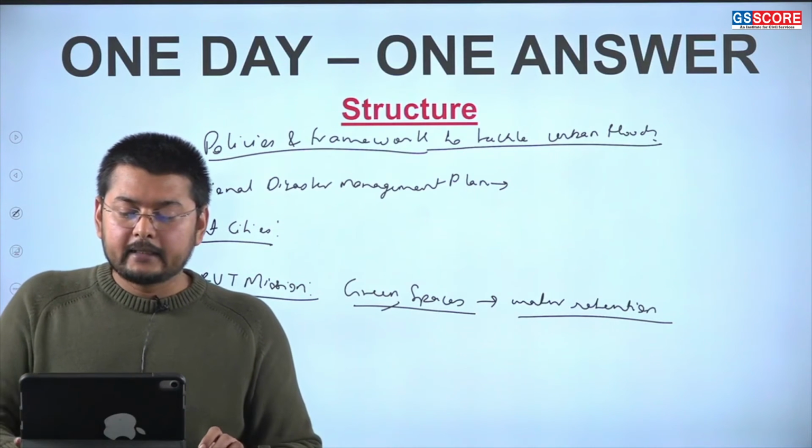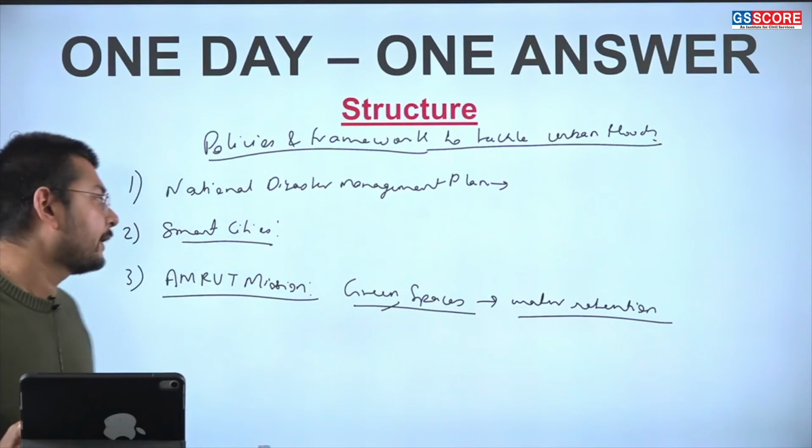Next thing we can see here is the National Urban Flood Risk Management Guidelines.